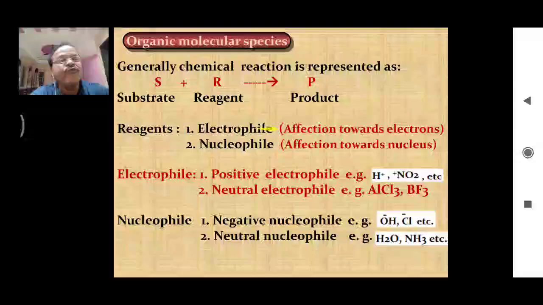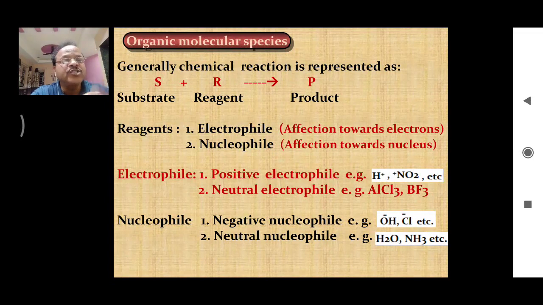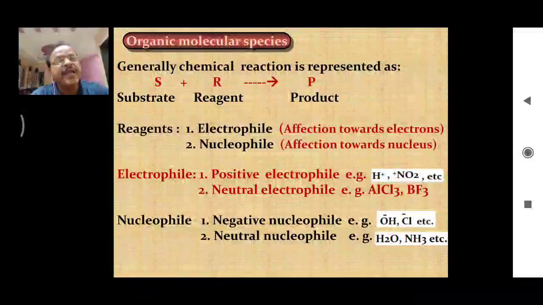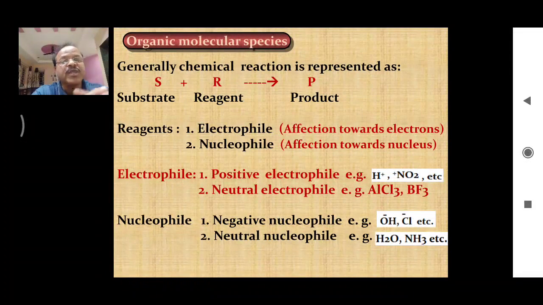Electrophiles are positively charged species as well as neutral species. Electrophile literally means affection towards electrons. As these electrophiles have affection towards electrons, they must carry a positive charge, they must be electron deficient. So remember this, electrophiles are electron deficient and hence they have affection or attraction towards electrons, which are negatively charged.